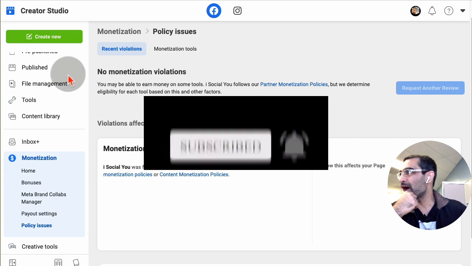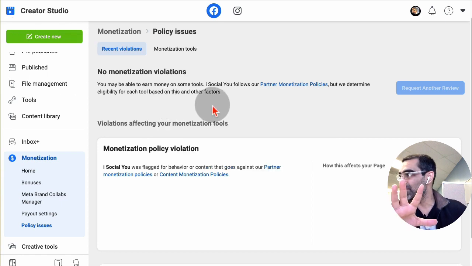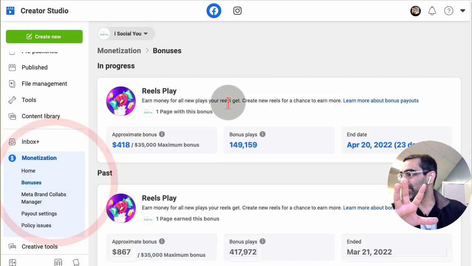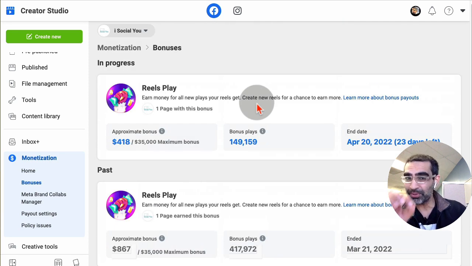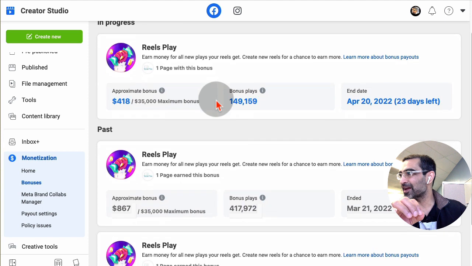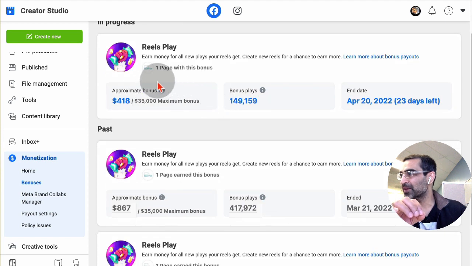Okay, so here you go. I'm logged into my Facebook Creator Studio. So normally I go to my Creator Studio to look at the status of my Facebook Reels play bonus. I did that a couple of days ago, and this button right here was turned red. I was like, OMG, what happened? And then I clicked on it and it said, you have trouble, your monetization has been restricted.